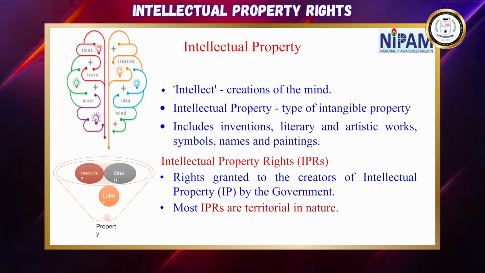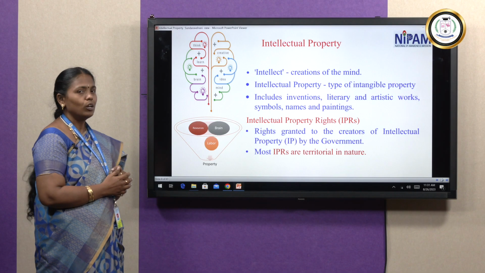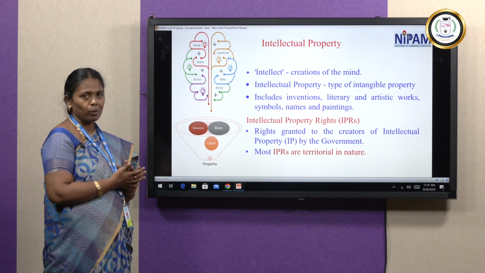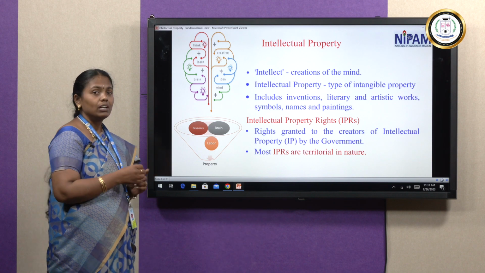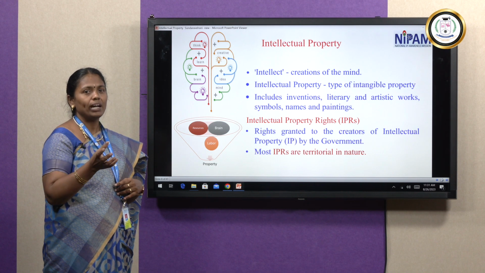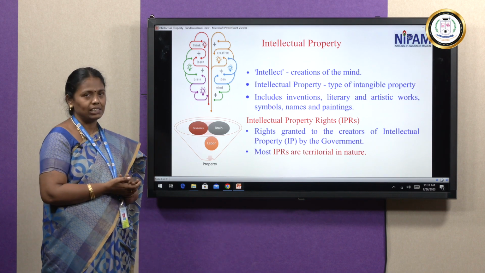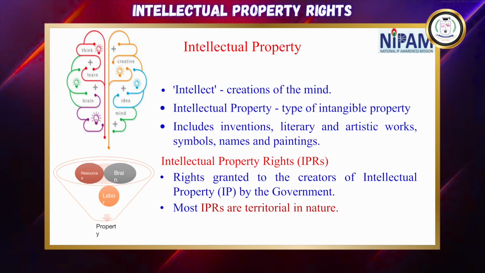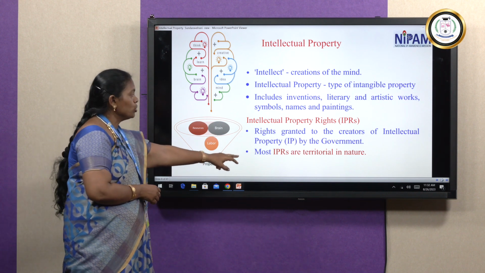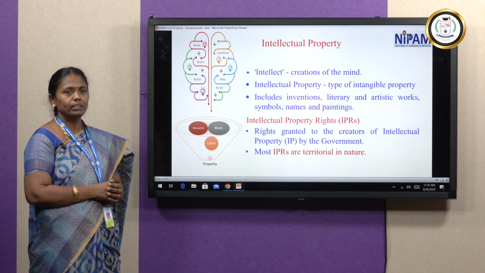Intellectual property may include new symbols, names, paintings, whatever the new ideas are, and we can make it intellectual property, right? That is my new idea, and we call it intellectual property. What are intellectual property rights? The government gives a grant to the particular inventor for a particular new idea, and that we call intellectual property rights, right? So these are rights granted to the creator of intellectual property by the government. Most IPRs are territorial in nature, depending upon the territory.